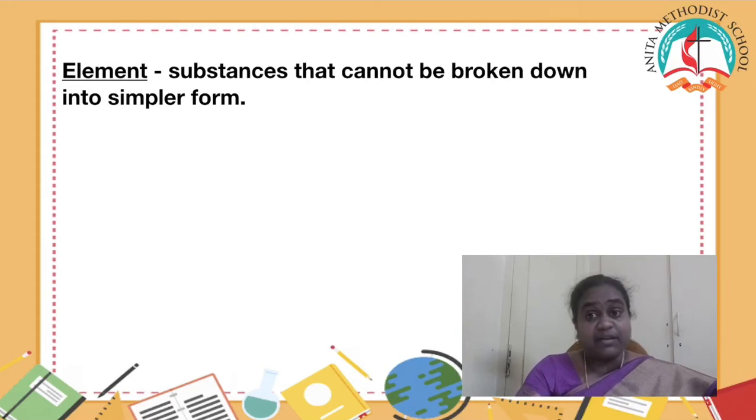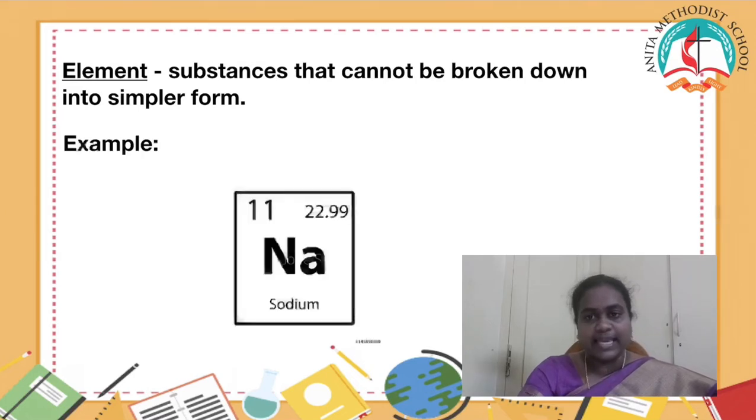Then we saw in the table that a pure substance is divided into two parts. One is the element, another one is the compound. So what is an element here? An element is a substance that cannot be broken down into a simpler form. Let's have an example of the element. Again, sodium. Sodium is a substance which cannot be broken into its subdivision. Na is one part, one element. That element cannot be divided into subparts. So hence it is called an element.